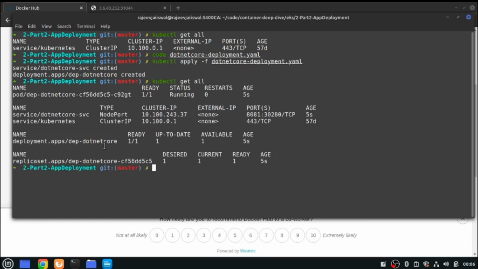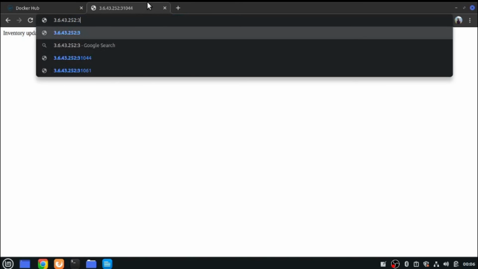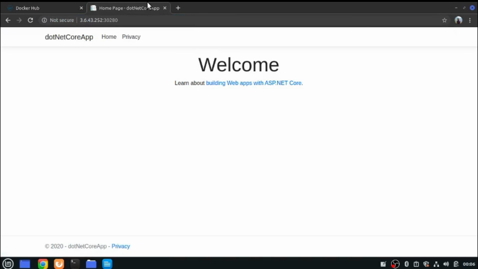Deployment is done. Pod is running, service is running. I have exposed that as a node port, so I need this 30280 to access it. Yeah, so this is a standard .NET Core application. If you create any sample application, it will be created like this one, right? So you can use this sample application to deploy yourself if you want to.